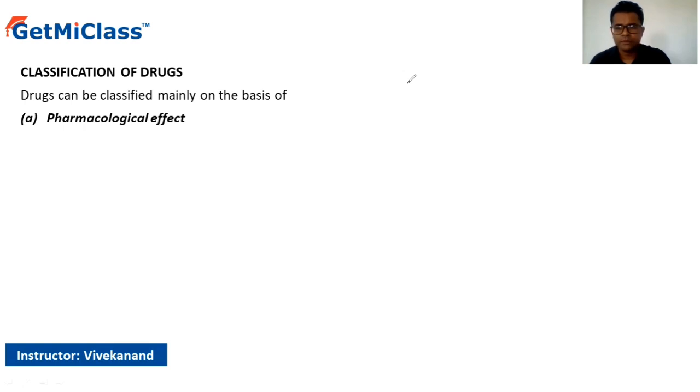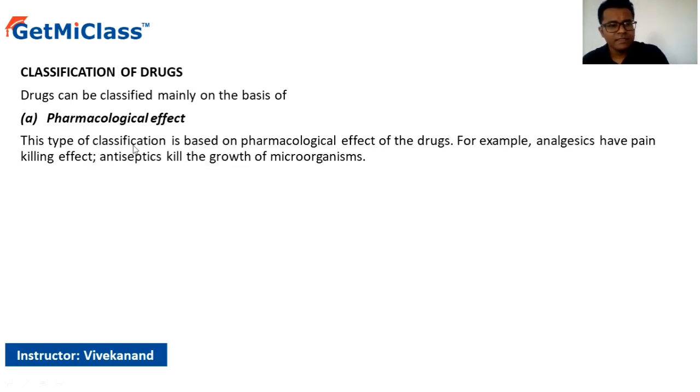So this type of classification is based on the pharmacological effects induced by the drugs. For example, analgesics have a pain-killing effect, whereas the antiseptic kills the growth of microorganisms. So the next one is on the basis of the drug action.